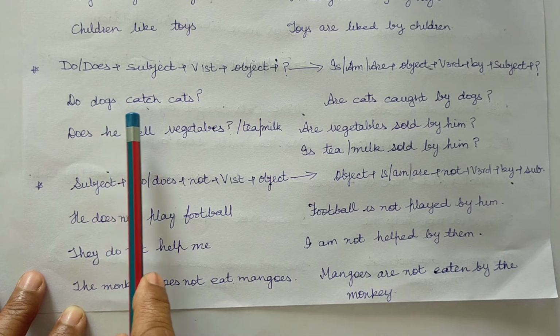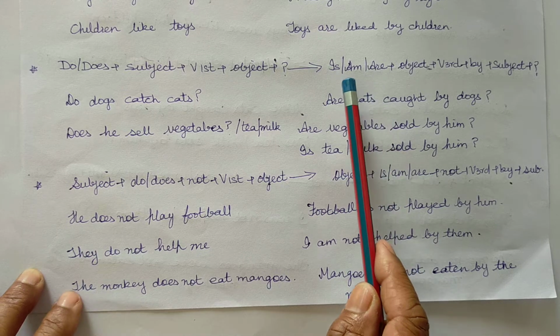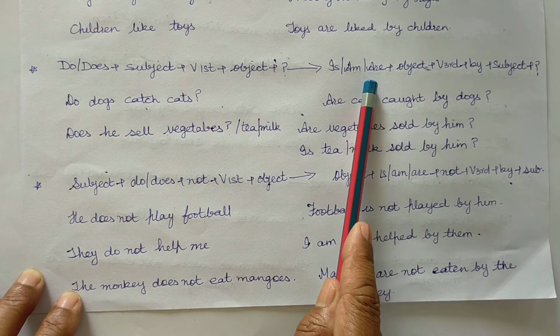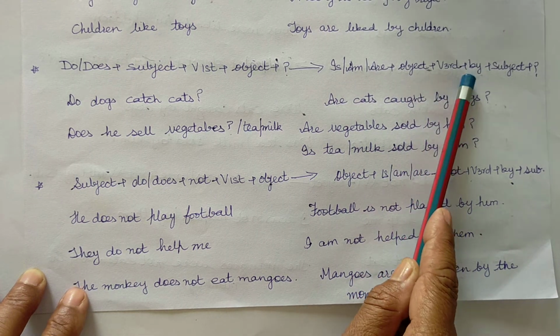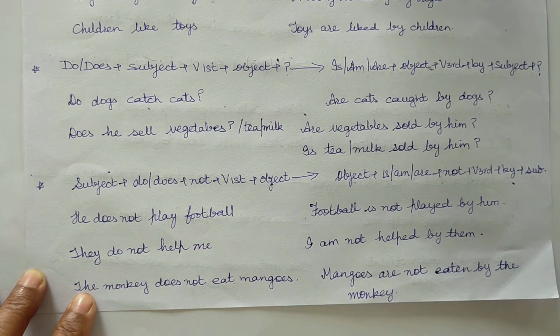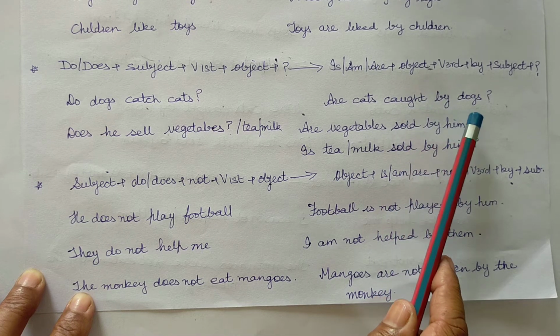Do dogs catch cats? For the passive form, is or am or are plus object plus verb's third form plus by plus subject plus question mark. Are cats caught by dogs?